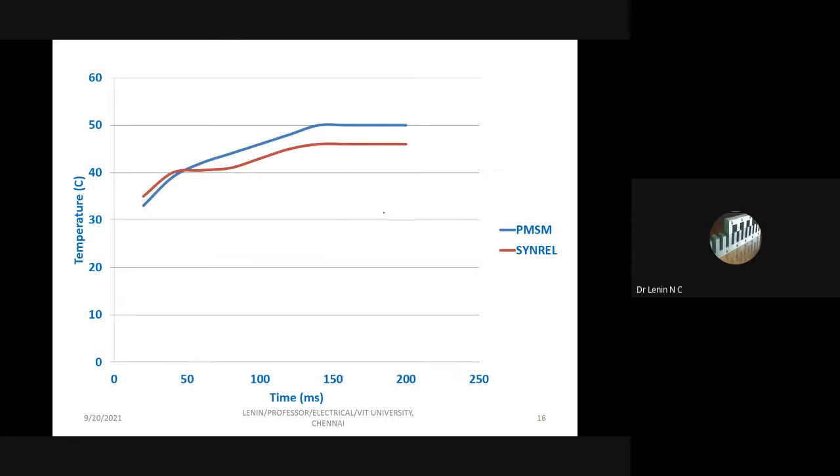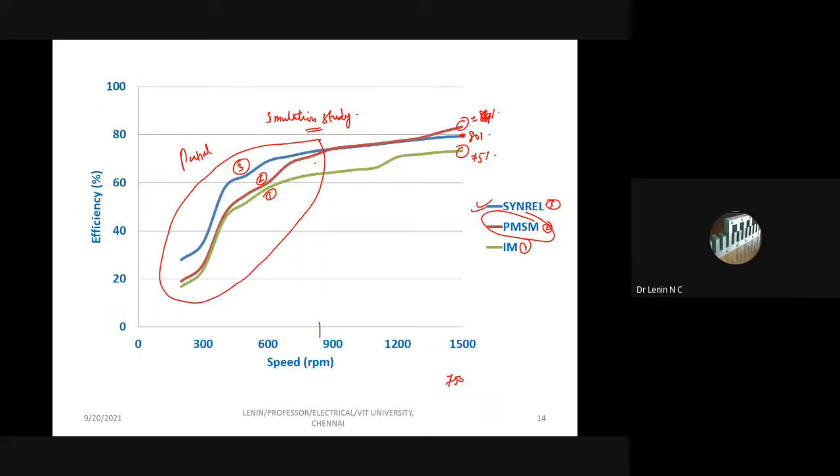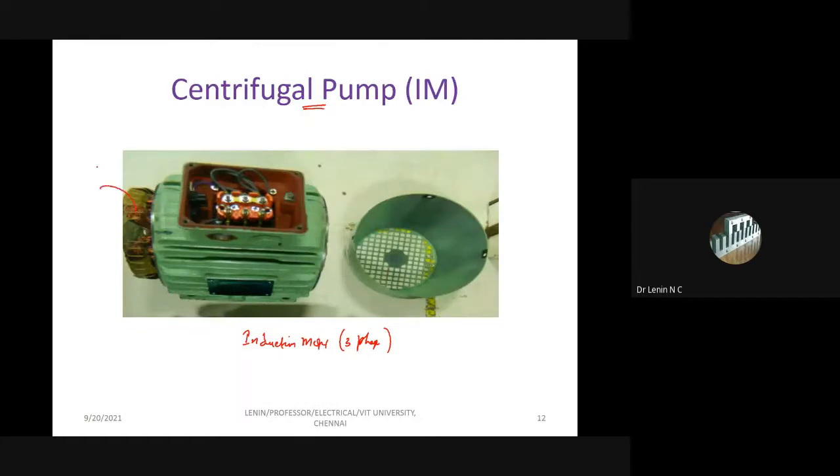Another thing we did is we measured the temperature, which is one of the biggest issues nowadays in our electrical drives. You see the temperature rise, and we ran it for different times, up to 200 milliseconds. If you see the PMSM, the temperature stabilizes at 50 degrees Celsius, the maximum temperature in the motor coil.